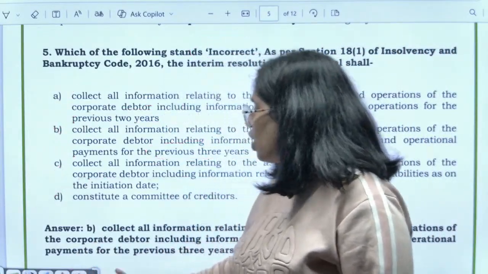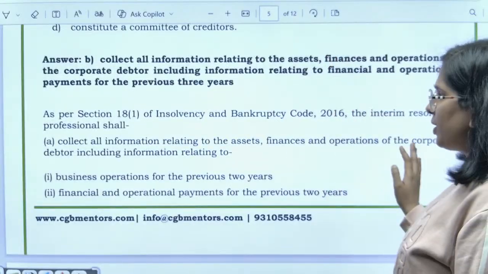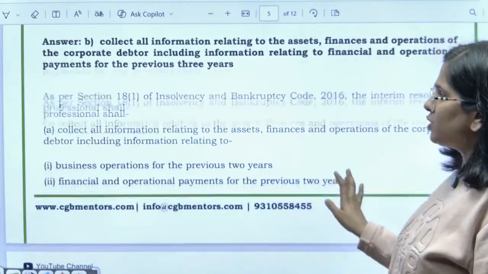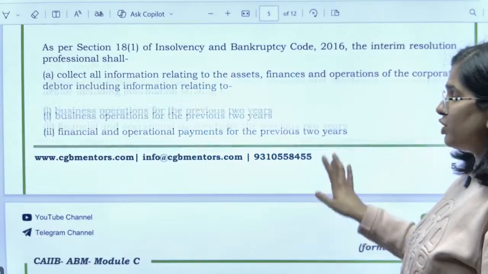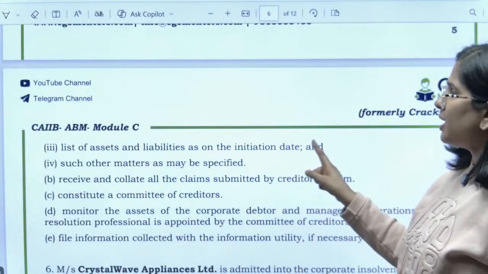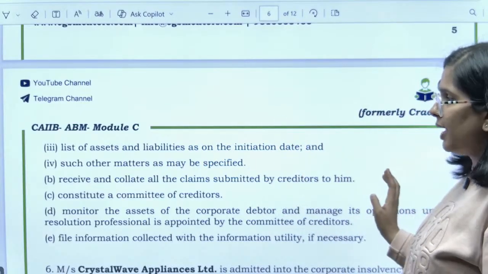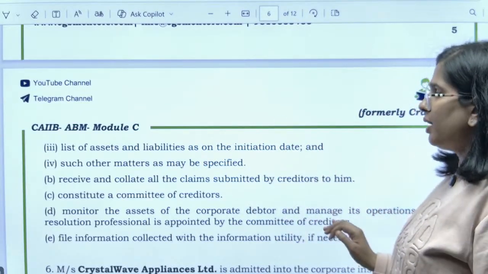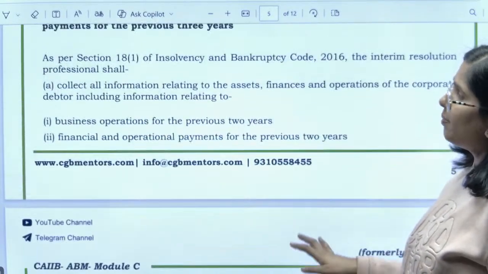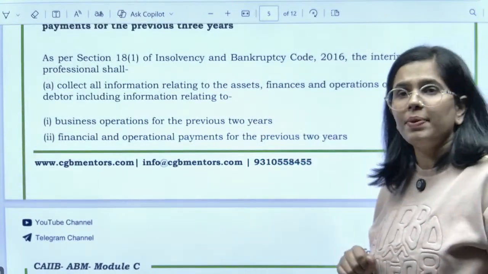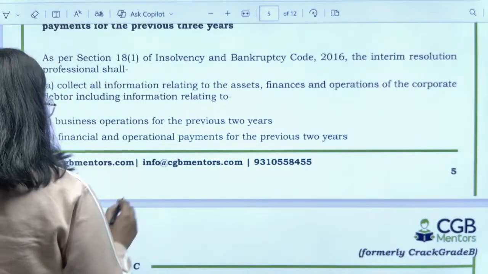Let us have a look at what the insolvency professional has to do. Collect all information on assets and finances, business operations for the previous 2 years, financial payments for the previous 2 years, list of assets and liabilities, and such other matters; receive and collate all the claims; constitute a committee of creditors; monitor the assets of the corporate debtor, right? So over here, remember this: business operations for the previous 2 years. For how much time do you need it? For the previous 2 years.